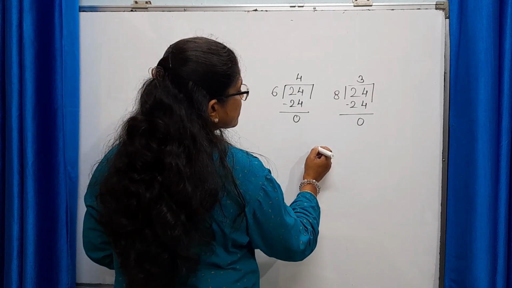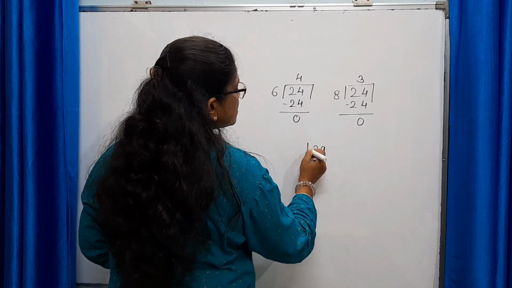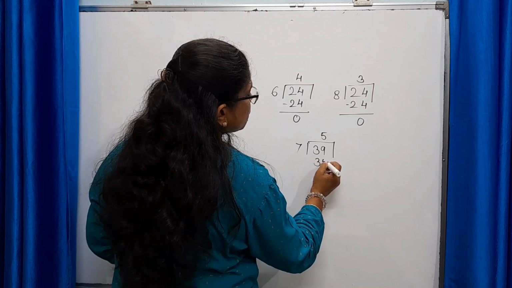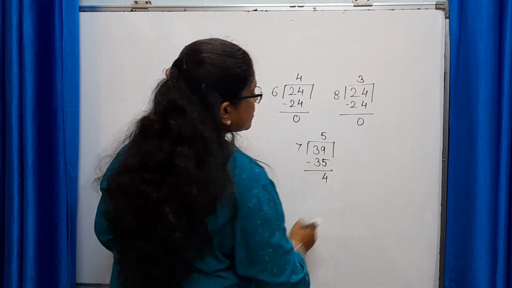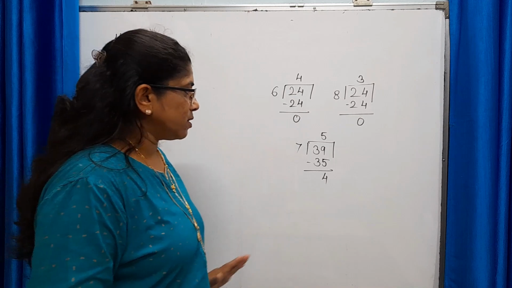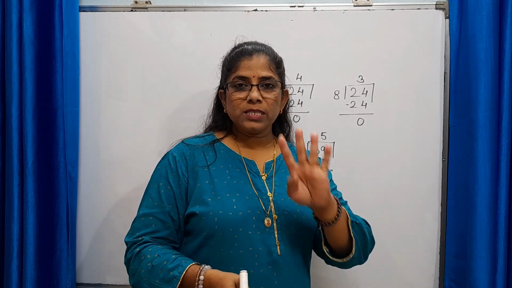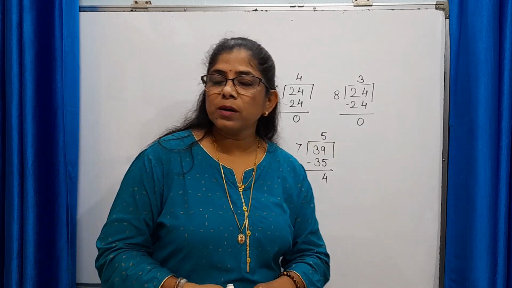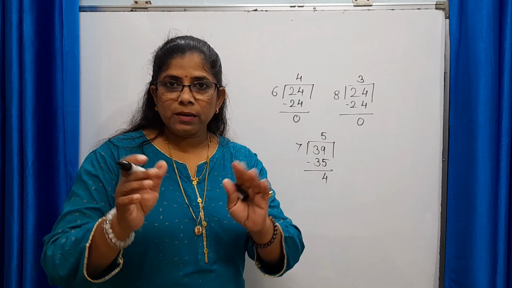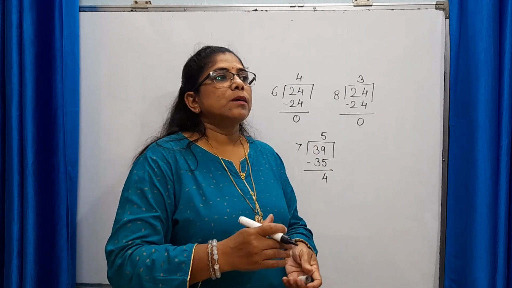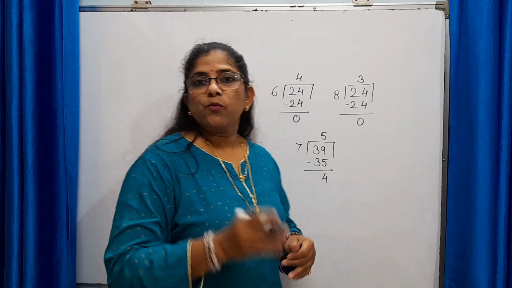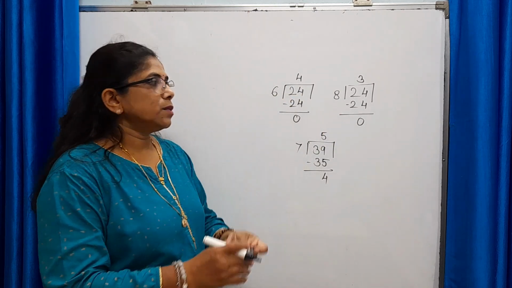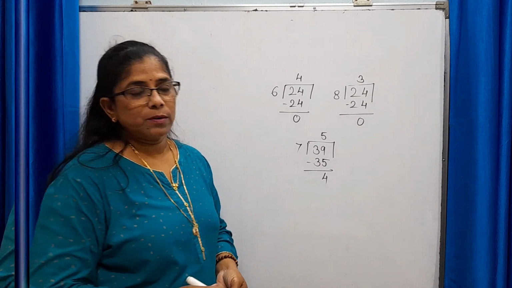Let's divide 39 by 7. 7 fives are 35. Now here when we divide 39 by 7, 4 is left as a remainder. This means 7 is not the factor of 39. So hope the meaning of factor is quite clear to you, because the next part which I am going to explain you, for that you must know what is the meaning of factor. Okay. Now let's move to the next type of number.